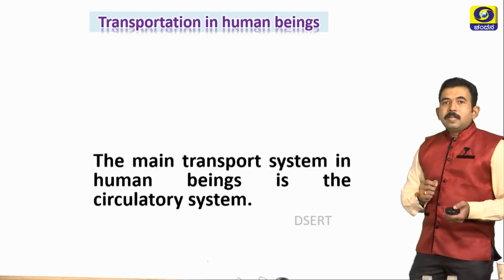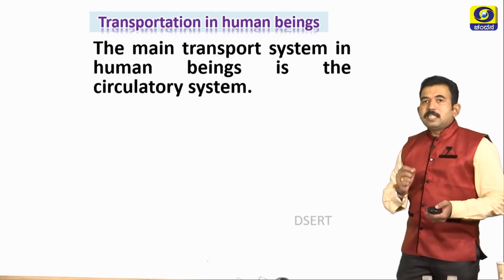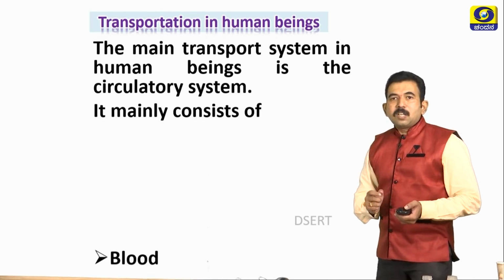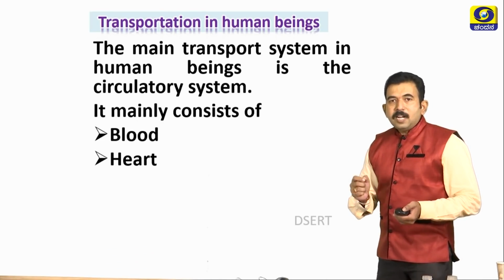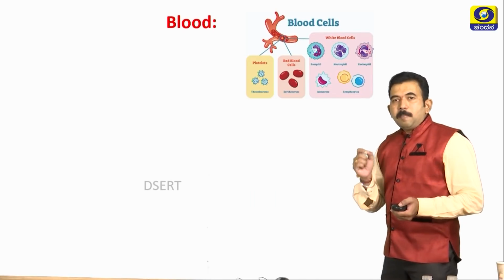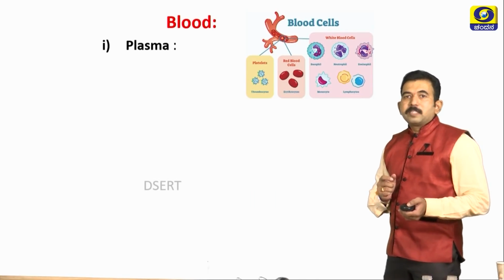In human beings, transportation mainly consists of the circulatory system. Our circulatory system mainly consists of blood, heart, and blood vessels. Let us study blood first. Blood is a fluid connective tissue which mainly consists of four important components.